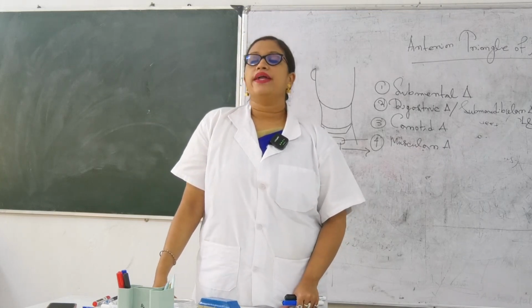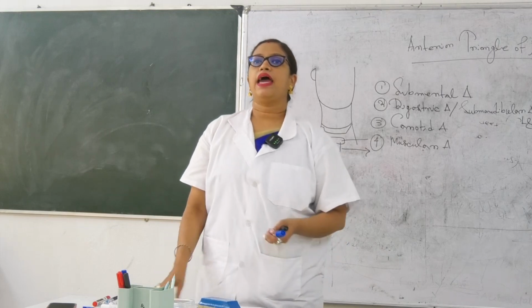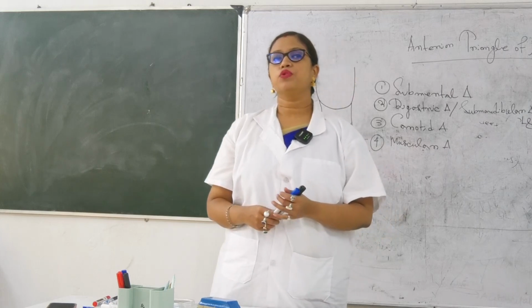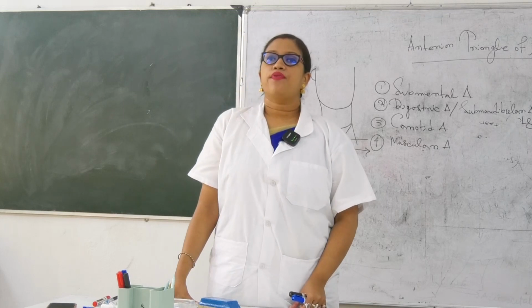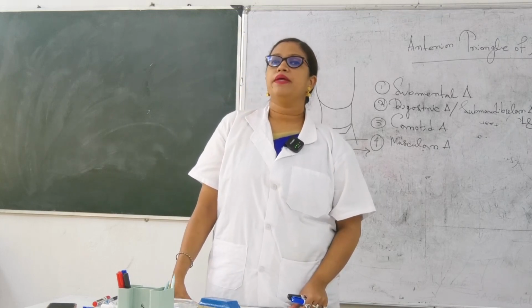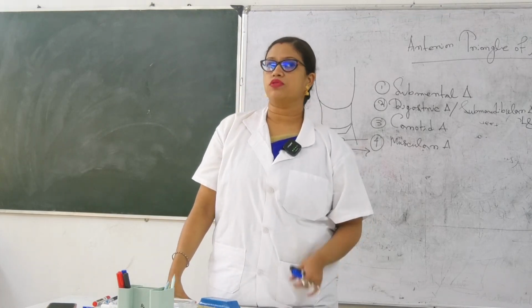Okay, so write it down. The boundary is formed by the anterior belly and posterior belly of digastric. The base extends from the angle of the mandible to the mastoid process.